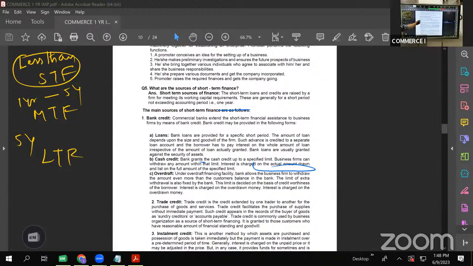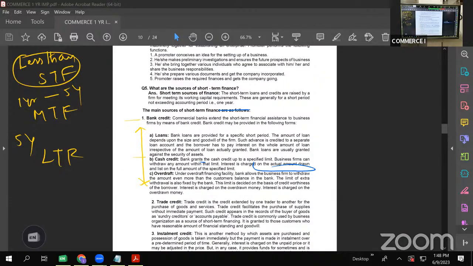So the main source of short-term finance is bank credit. Okay, you approach a bank. Any business who requires finance for less than 1 year will approach a bank. So bank extends short-term finance in three different ways. One is loan, second one is cash credit, third one is overdraft.